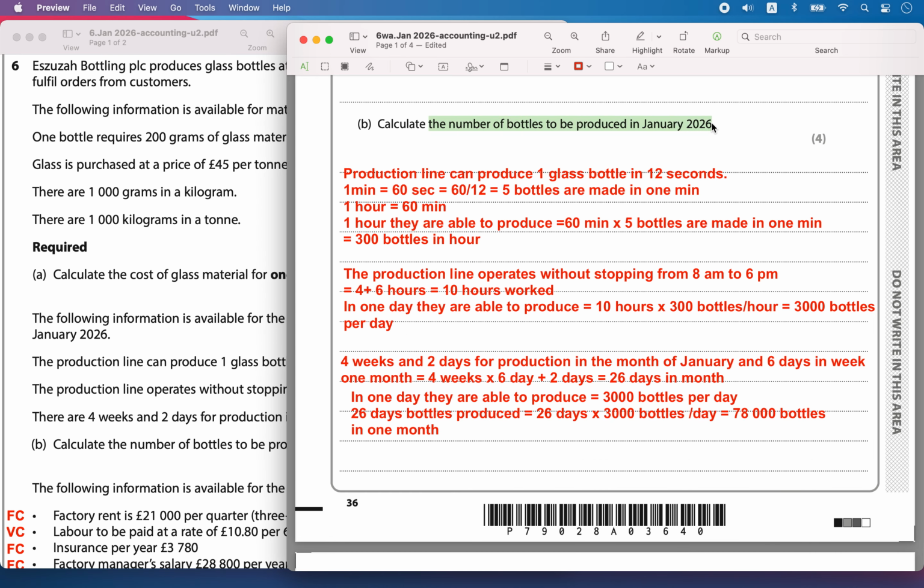So this is the answer: the number of bottles produced in Jan 2026 is 78,000 bottles.